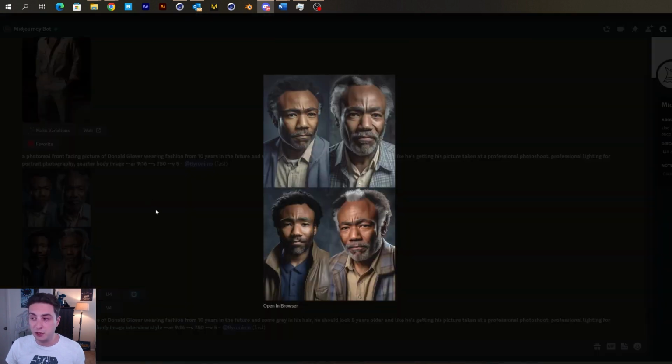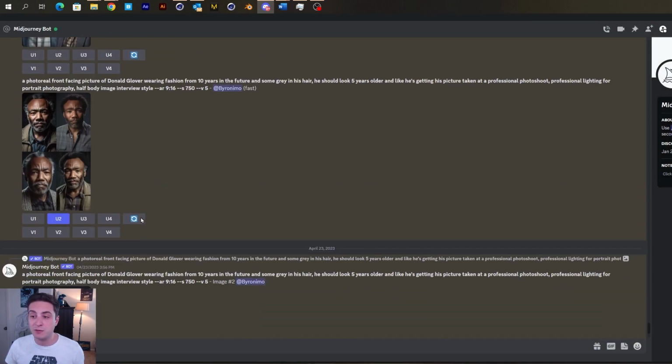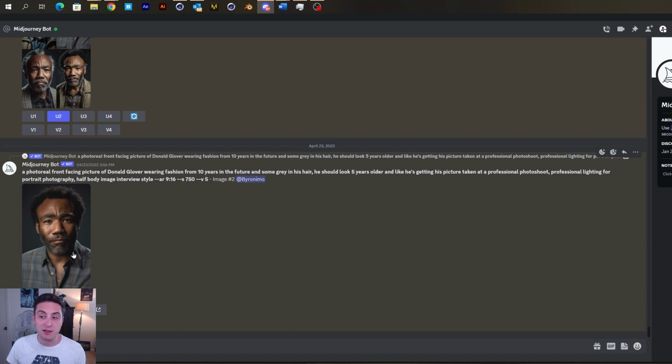At first, I wasn't really sure how I was going to use these. I just made sure that I had enough options for myself. This one was also pretty cool. And also probably important to mention here, I could have done this with Stable Diffusion so that I didn't have to use another app, but I really like the way that Midjourney deals with images, and I didn't want to have to go through the trouble of coming up with negative prompts and fine-tuning that in Stable Diffusion. So this was just an easy way to do this.